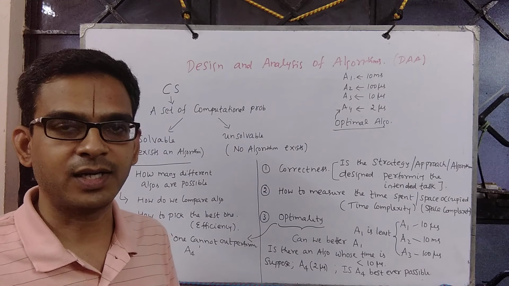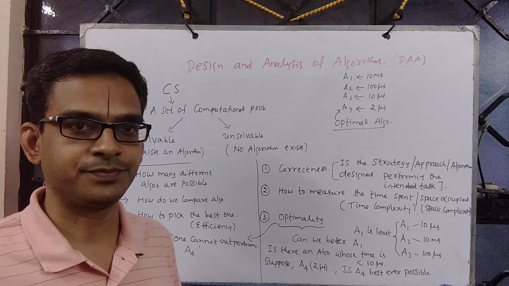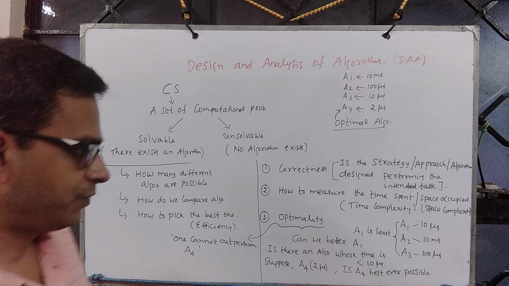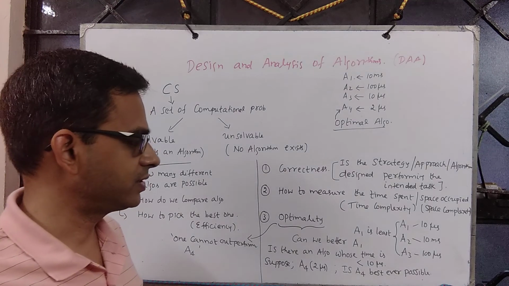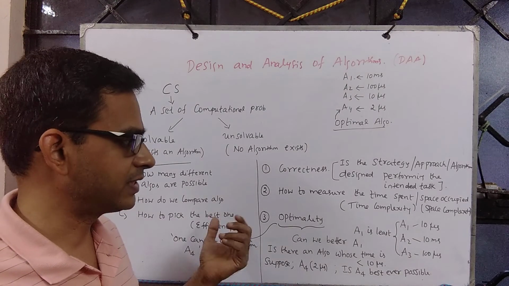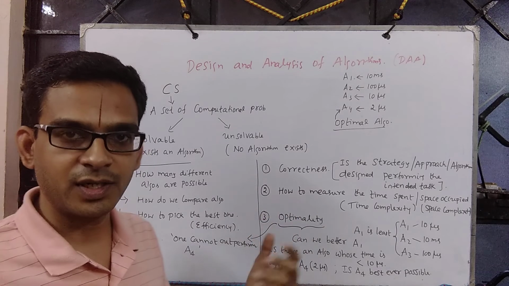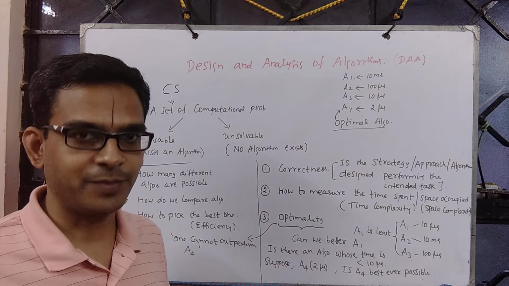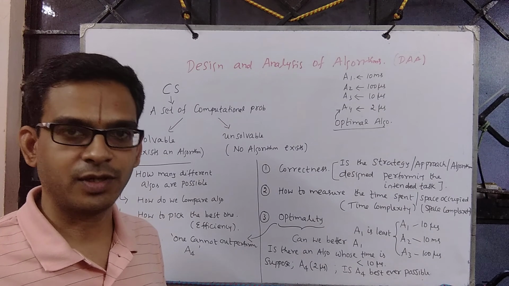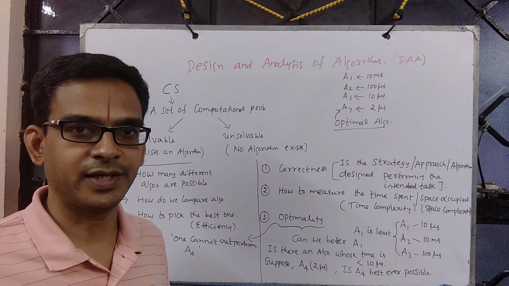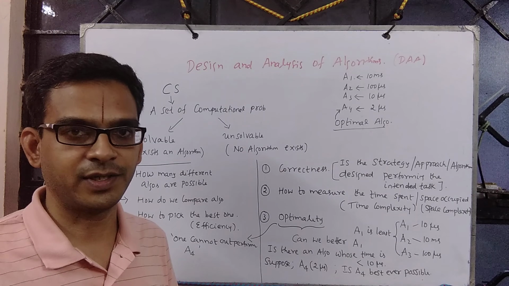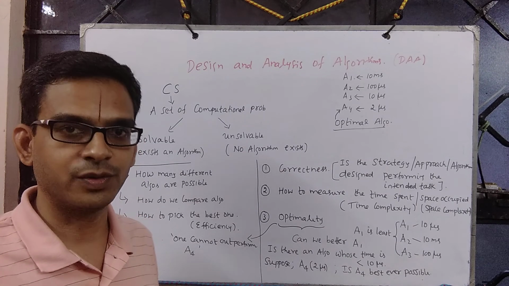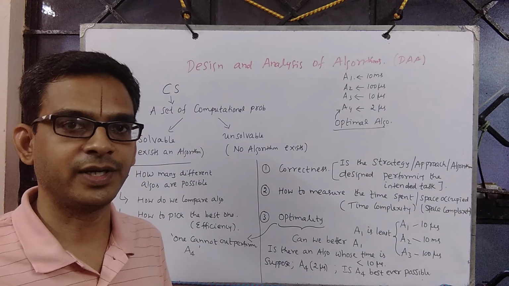Anything better than that is not possible. So for the next couple of lectures, we take case studies, we design multiple algorithms for the same problem, and we talk about time complexity, space complexity, optimality and all that in detail by taking specific case studies. Now I have just given you the overview, we shall get into the details.